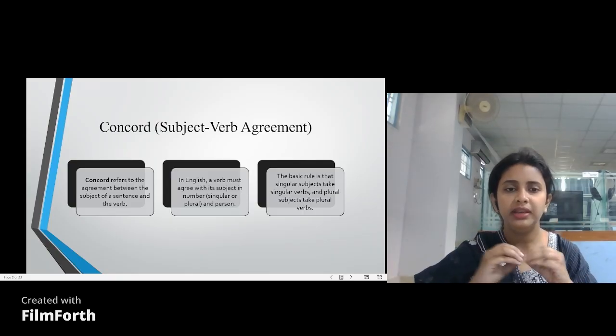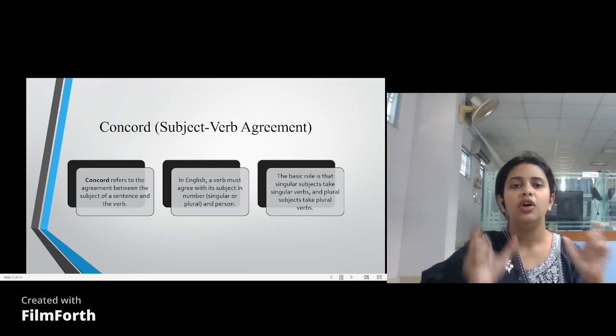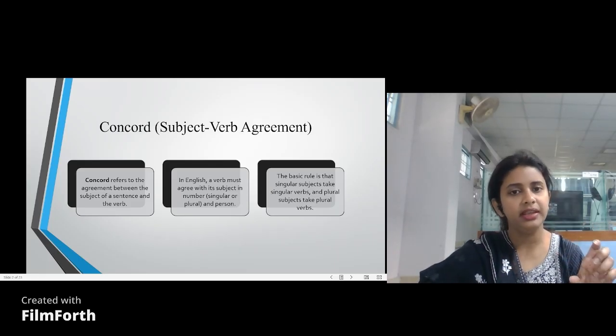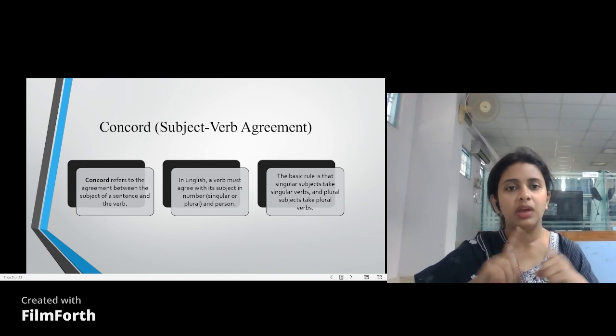In any sentence, there will be a subject and there will be a verb. Who is a subject? What is a subject? A subject is the entity that we are speaking about, that we are talking about in a sentence. So that becomes your subject. Subject is the most essential and the most important part in a sentence. Now coming to our topic, that is concord.